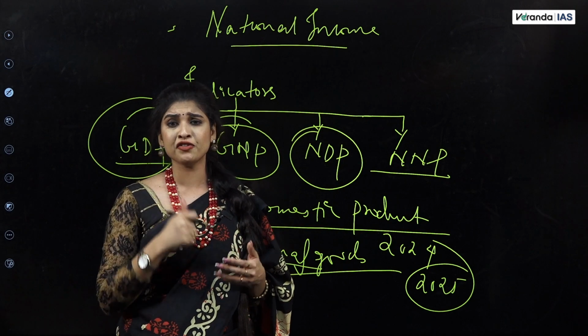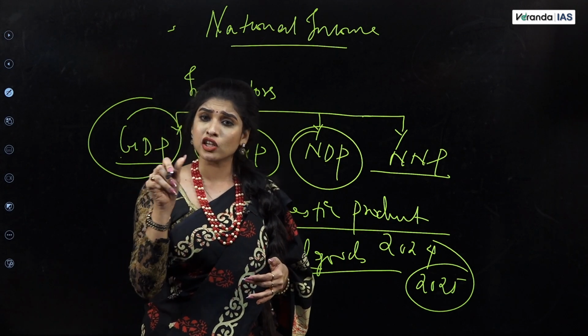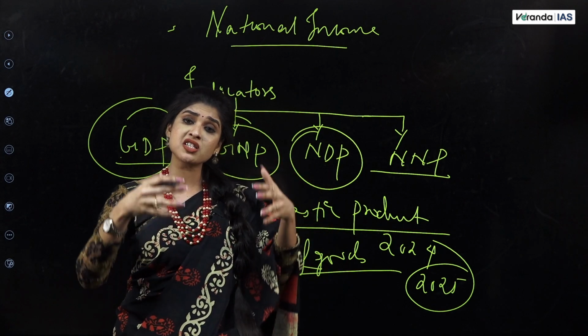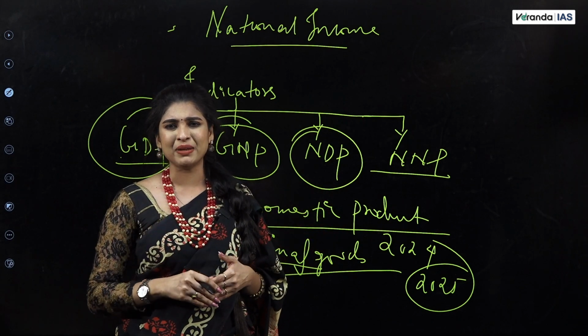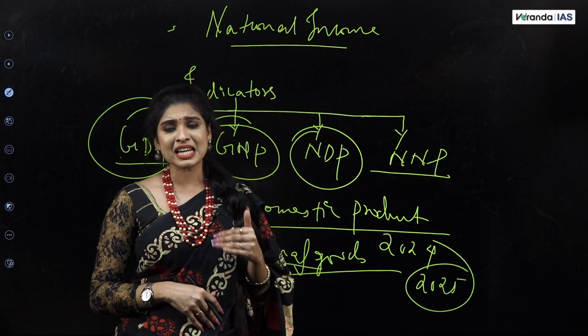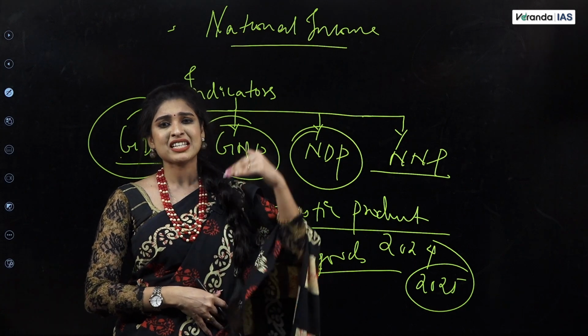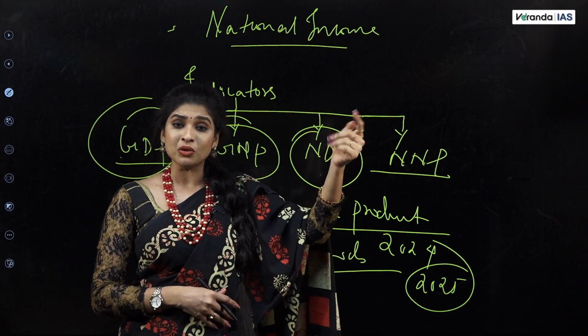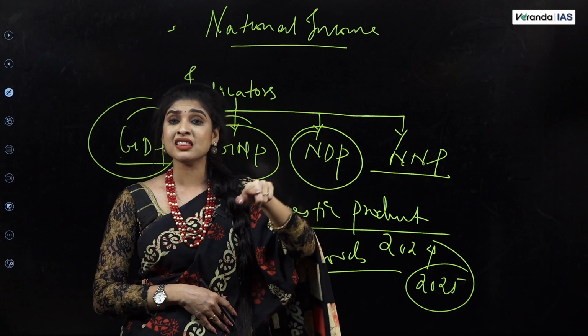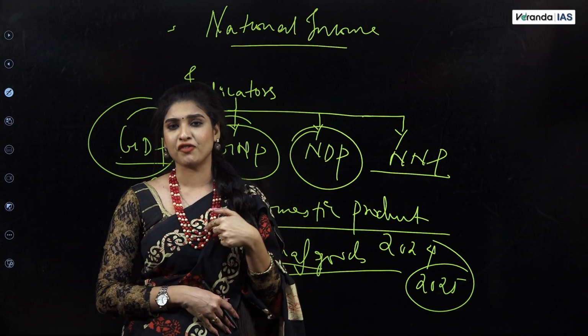If you see, நம்ம definition வந்து என்ன சொன்னோம்? Whatever is produced within the domestic territory னு சொன்னோம் இல்லையா? For example, Indian Embassy. Indian Embassy வந்து இந்தியால இருக்காது இல்லையா? So Indian Embassy can be in America, can be in Japan, can be in Australia. So now they are not located within the domestic territory or boundary of our country.